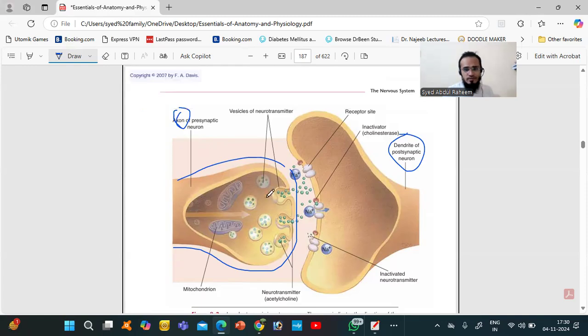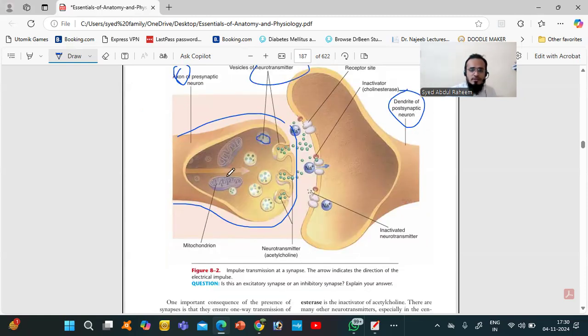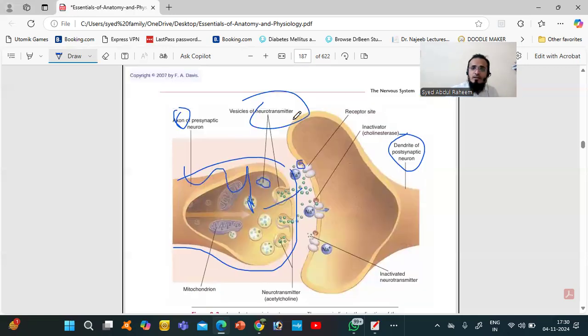of neurotransmitters. These balls are called vesicles. In these we have neurotransmitters. With the help of mitochondria, with the energy, the electrical impulse will activate these neurotransmitters. So they travel outside the axon and bind with the receptor.